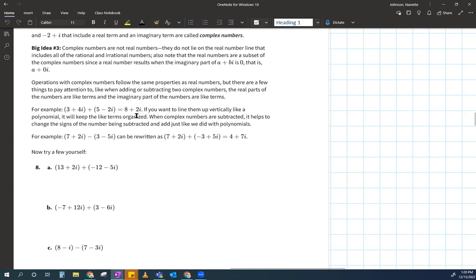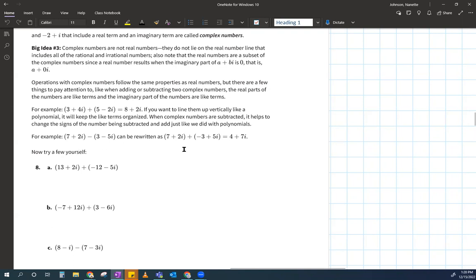Is that how they got the 2i? And you're like, yes, Miss Johnson. Okay. So if you want to line them up vertically, like a polynomial, up and down from each other, you can do that. When complex numbers are subtracted, it helps to change the sign. So Miss Johnson will always add the opposite. So I'll put a big plus sign here.